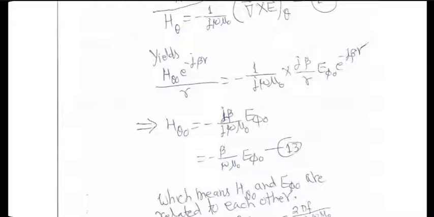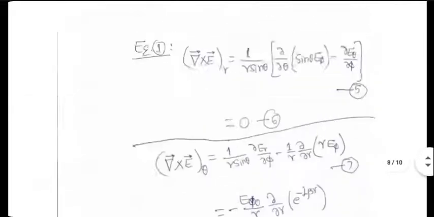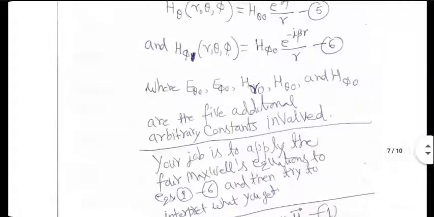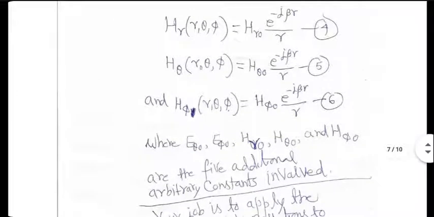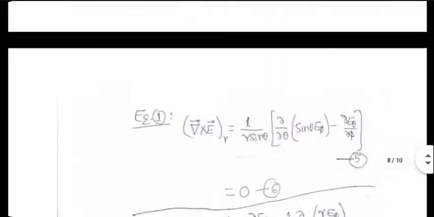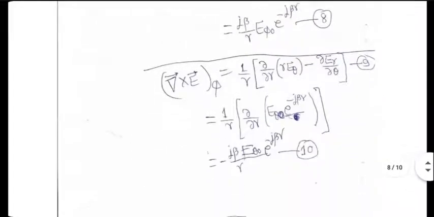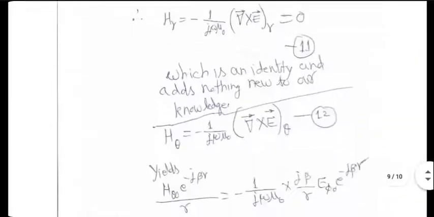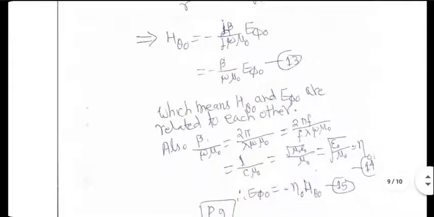So Maxwell's equations are giving you something new. H theta naught and E phi naught are directly proportional to each other. They are related to each other, and the ratio of these two components, you can see it very easily, turns out to be minus eta naught.